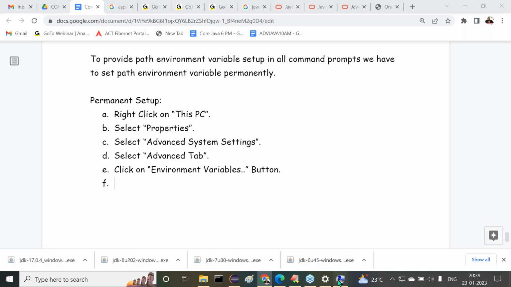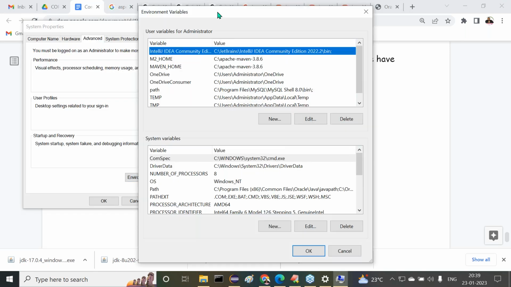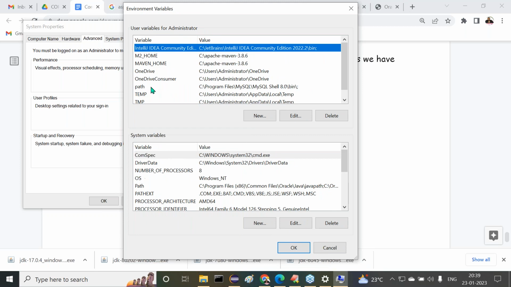If I click on the Environment Variables button, we get two sections: User variables and System variables. What is the difference between them? I'm using Administrator as my username, but in your systems one user might be created with your name. In a single system multiple users may be available. If you provide a setup in User variables, that setup is valid only for that particular user. But if you provide the same setup in System variables, that setup is available to all users. That's the difference.